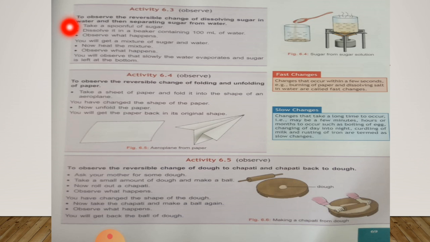Now I am going to read activity 6.3. To perform this activity, you have an aim to observe the reversible change of dissolving sugar in water and then separating sugar from water. So to perform this activity, you have a procedure. First, you have to take a spoonful of sugar. After it, you have to dissolve it in a beaker containing 100 milliliter of water. Now observe what happens. You will get a mixture of sugar and water.